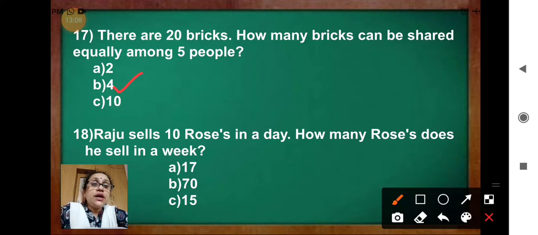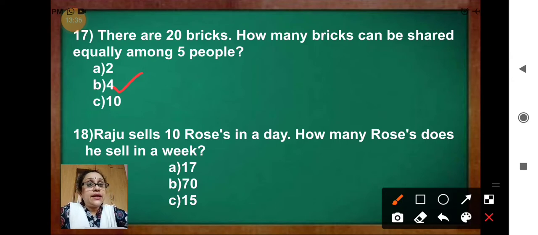Question 18. Raju sells 10 roses in a day. How many roses does he sell in a week? Again, you have to find out how many roses he sells in a week. In a week there are 7 days.